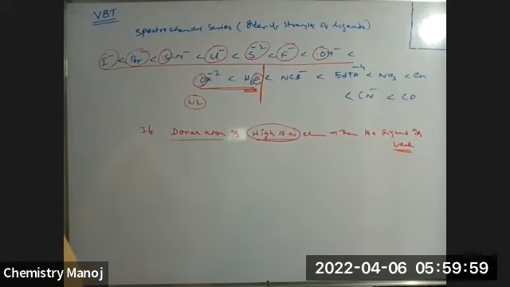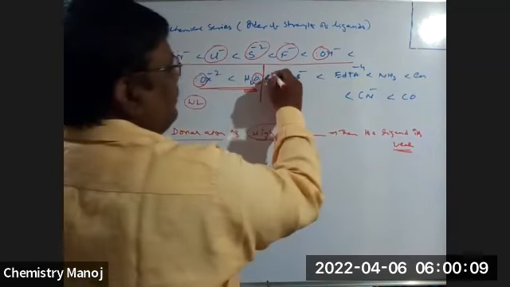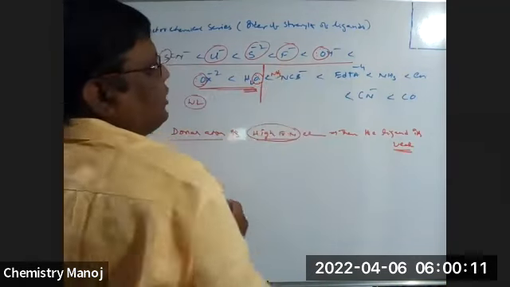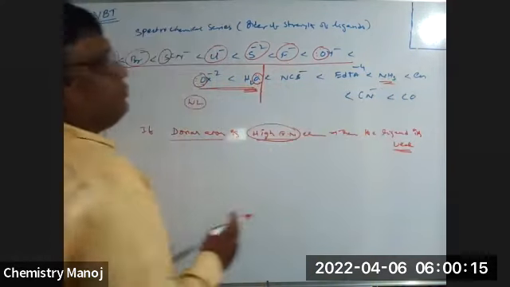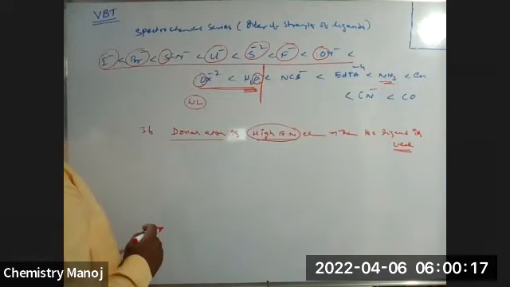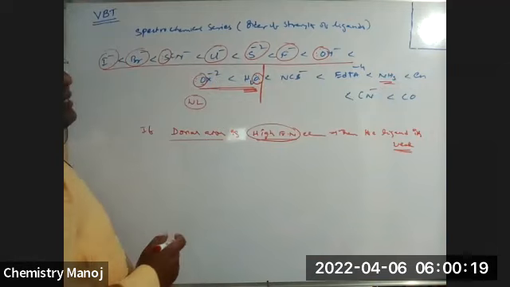Clear? Now, where is ammonia? Ammonia is here actually.